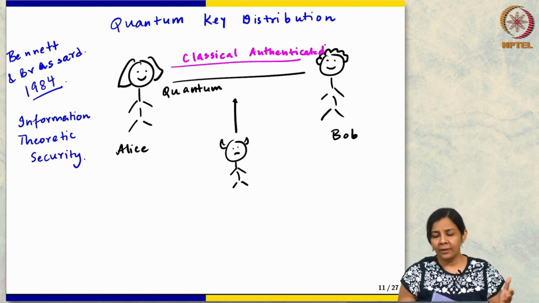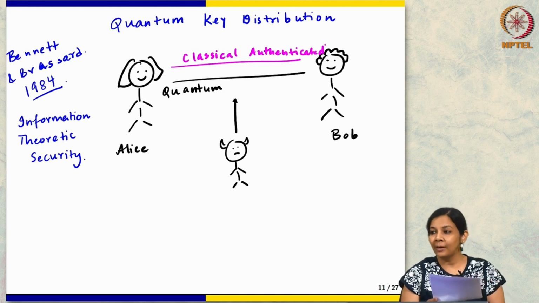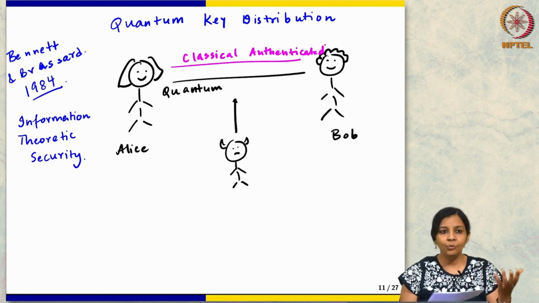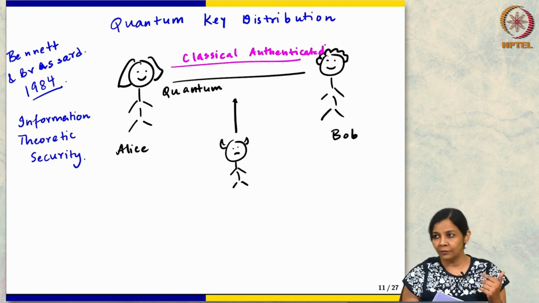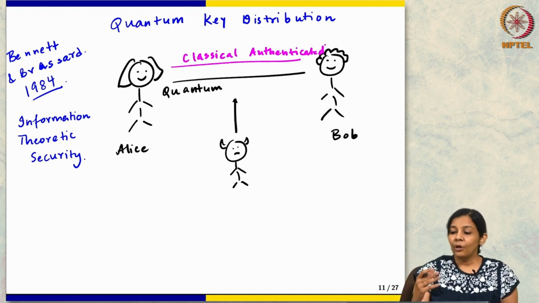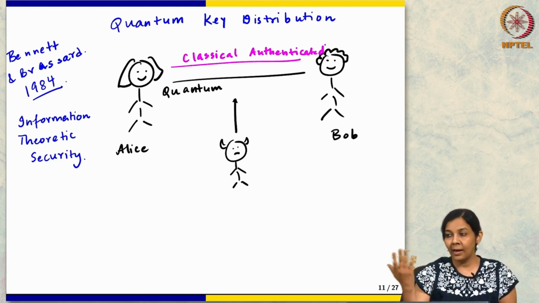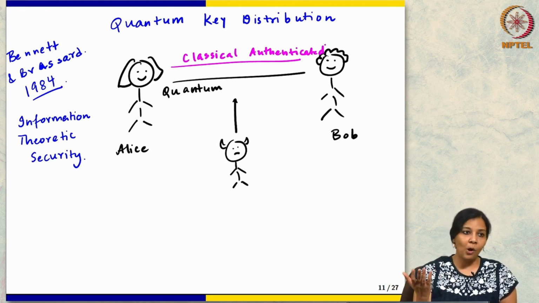There are various ways of doing authentication in cryptography, like digital signatures. We didn't have time to see that in this class, but it's very natural to think that you could do authentication using some kind of cryptography. It may itself require some kind of key to be shared. So let's not get into how this authentication is done. We are just going to say that there is a classical channel. A classical channel is obviously much weaker than a quantum channel, and Eve can eavesdrop on that too, but if she tampers with it, it will be detected.